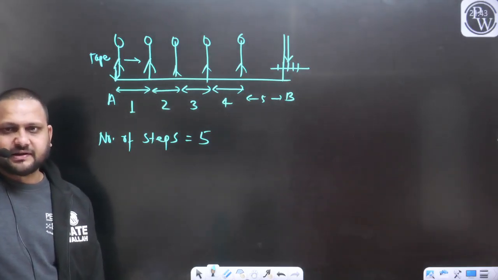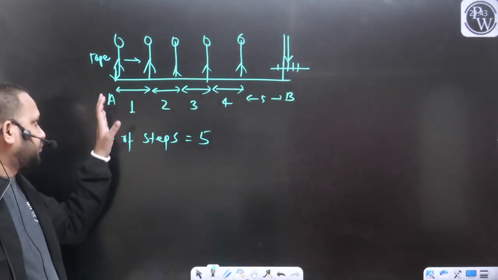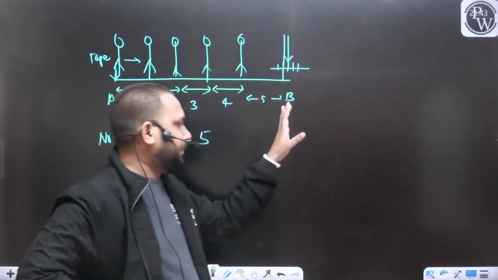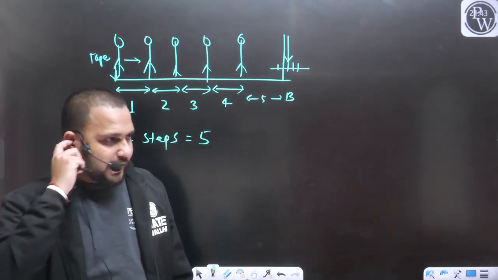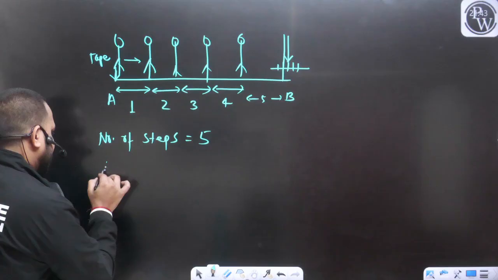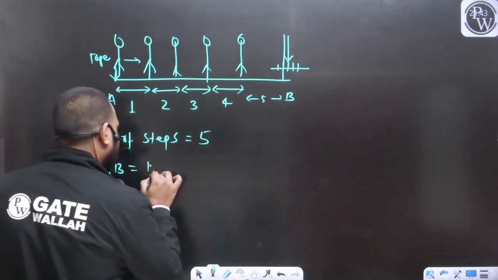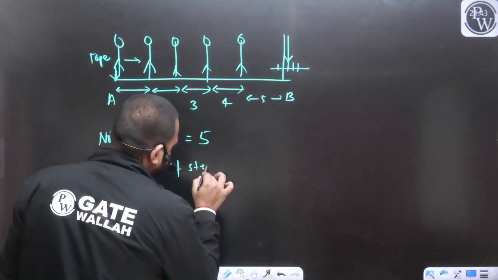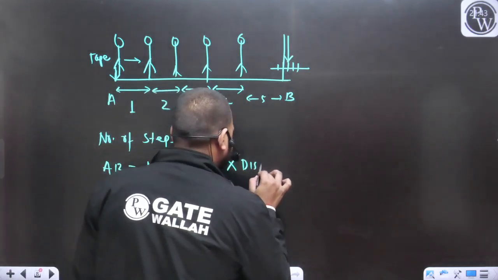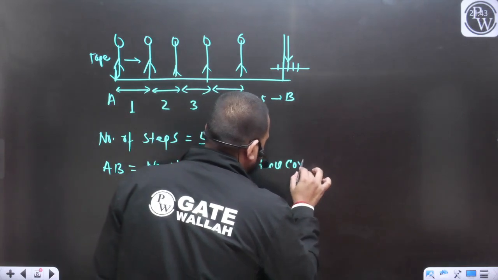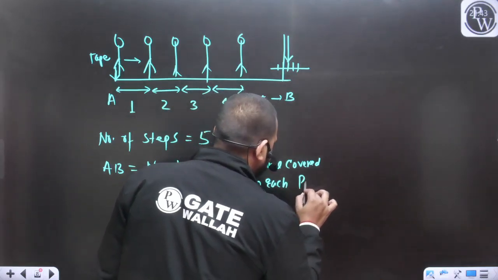Yes, pacing. This is the concept of pacing. Absolutely right. So the number of steps to cover the distance from point A to point B. Let's say these are 5 steps. 5 steps are required. Now how can we calculate the distance AB? AB distance will be equal to the total number of steps, or paces, times the distance covered in each pace or step.